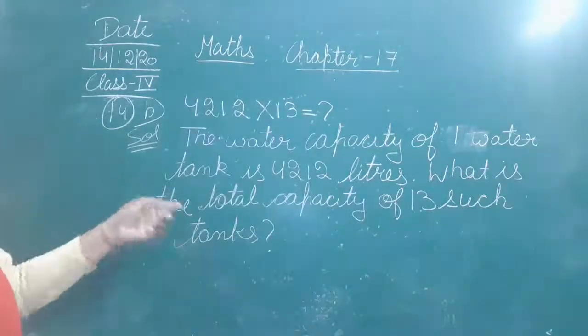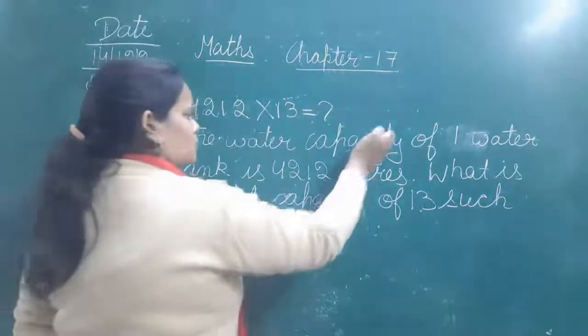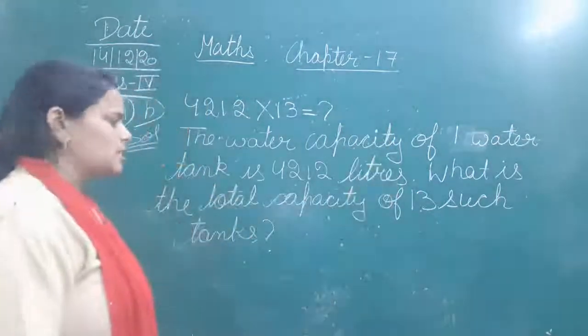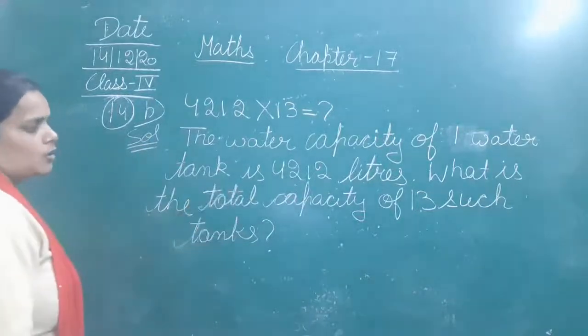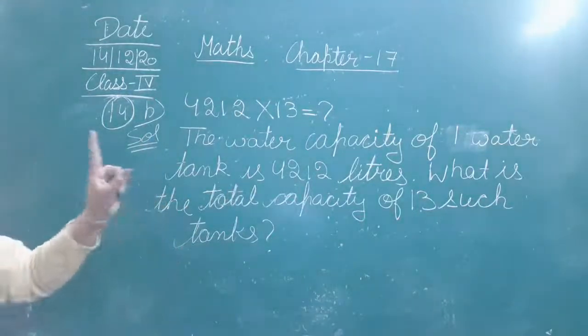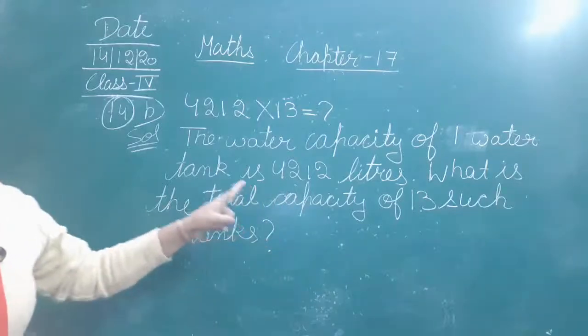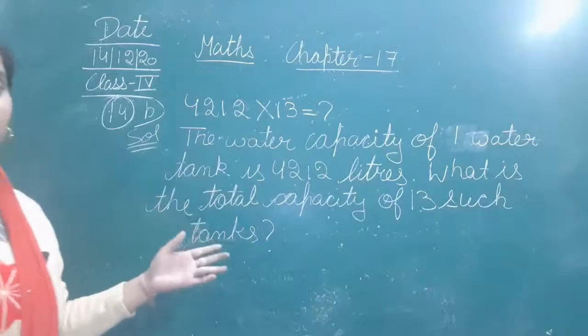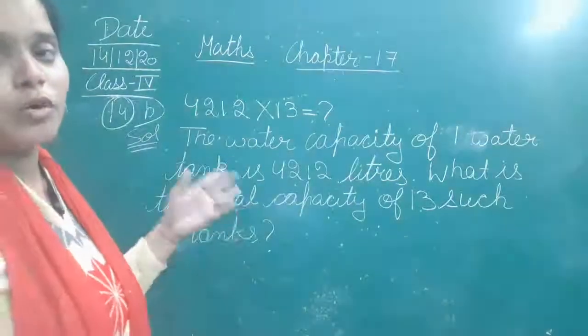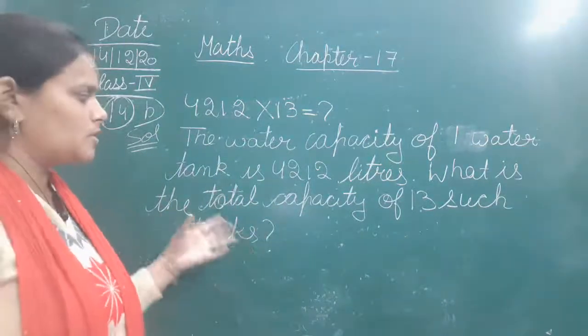Okay, so the water capacity of one water tank is 4,212 liters. What is the total capacity of 13 such tanks? So if one water tank's capacity is 4,212 liters, and there are exactly the same 13 tanks, what will be the capacity of that? So this is the story.